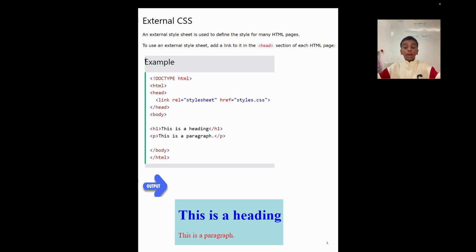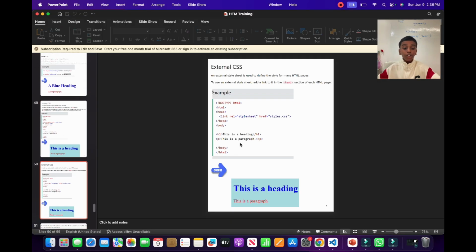So it tells Visual Studio Code that it is a style sheet. That means it's a CSS sheet. And I gave the href, which means I'm linking the page. So I gave styles.css. Now let's look at this in Visual Studio Code.